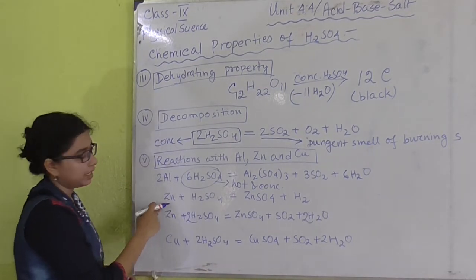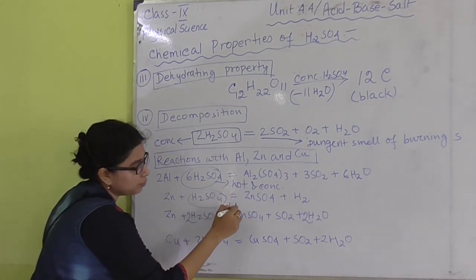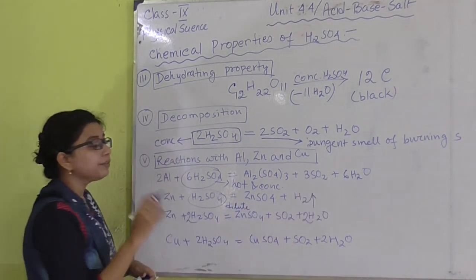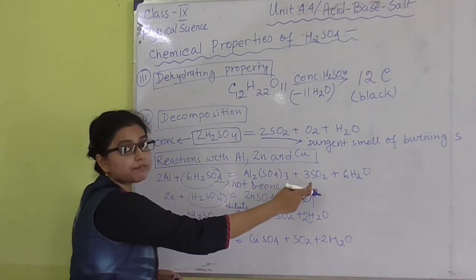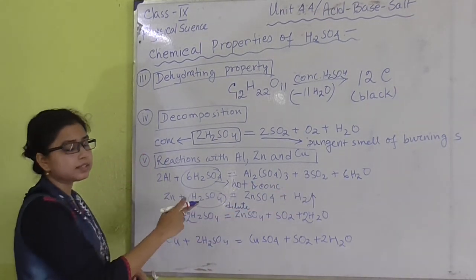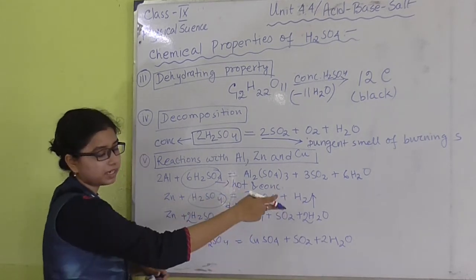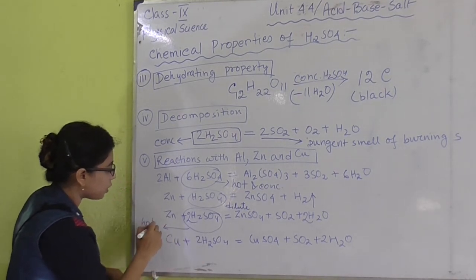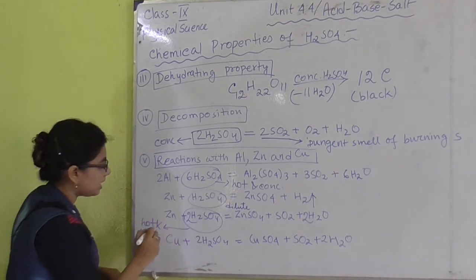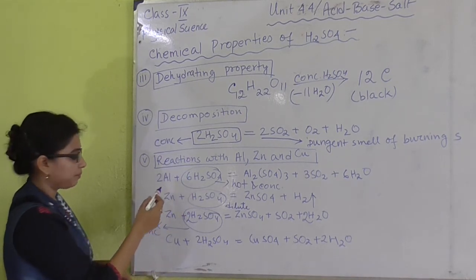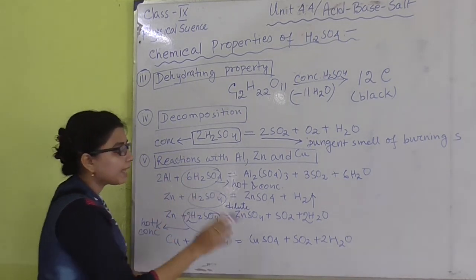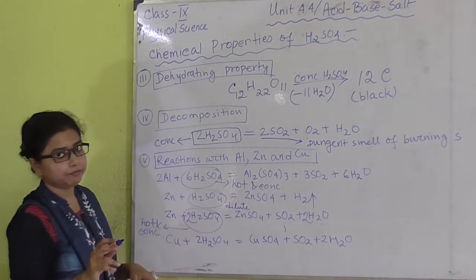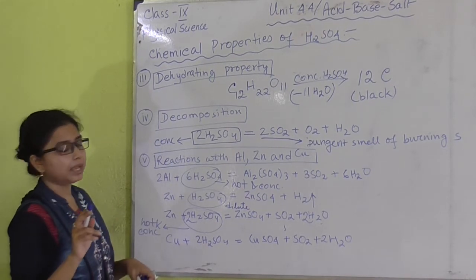Now if we take zinc with dilute H2SO4, then we will get zinc sulfate and hydrogen gas. Okay. If we take concentrate acid, then we will get sulfur dioxide, but if we take dilute acid, then we will get hydrogen gas. Okay. And if we take again hot and concentrate acid for zinc, in the last reaction we have taken this for aluminium. Now if we take this for zinc, we will get the same sulfur dioxide and same water molecules, but the salt will be different as we have taken here the different type of metal.